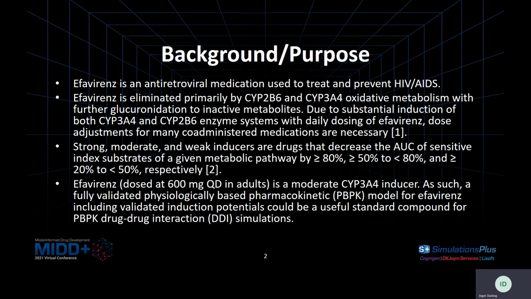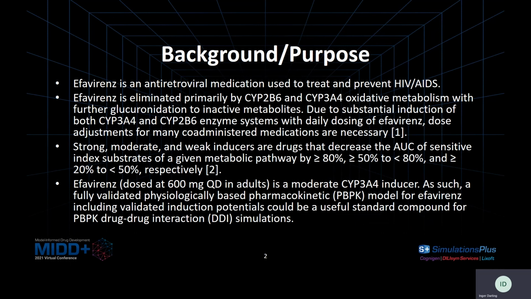According to the FDA, strong, moderate, and weak inducers are categorized as drugs that decrease the AUC of sensitive substrates of a pathway by either greater than 80%, between 50 and 80%, and between 20 and 50%, respectively.